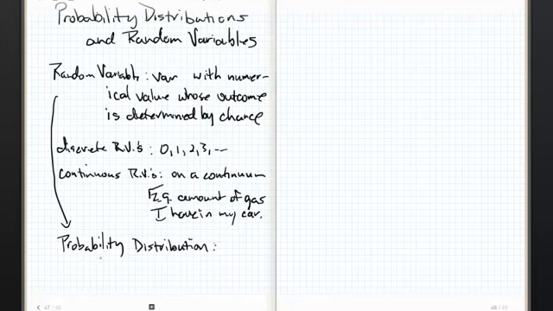Now, I'm going to build a probability distribution, but before we do that, I need to set the requirements for a probability distribution to be a probability distribution. The first of these is that the sum of all of the probabilities in the distribution has to add to 1. They have to. In other words, something's got to happen.